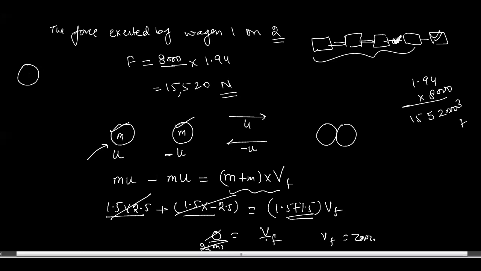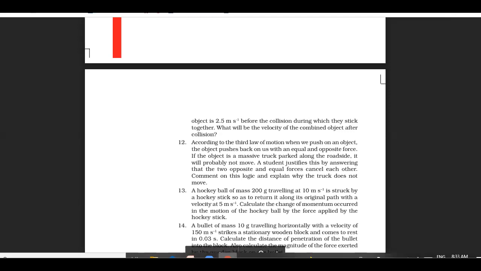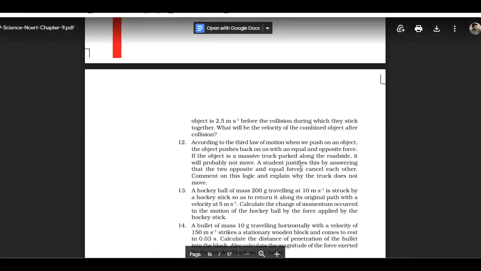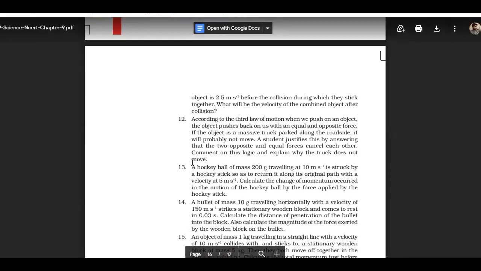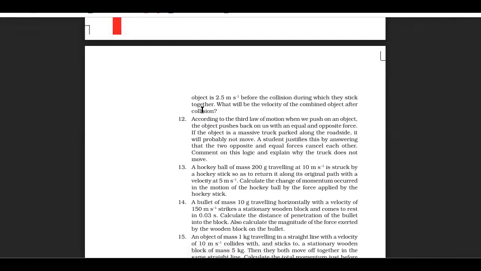Yes, sir. Let's move further. Here, do the question number, this one. According to Newton's third law of motion, justify this as a justification answer. Let's do question number 13. Do question number 13.